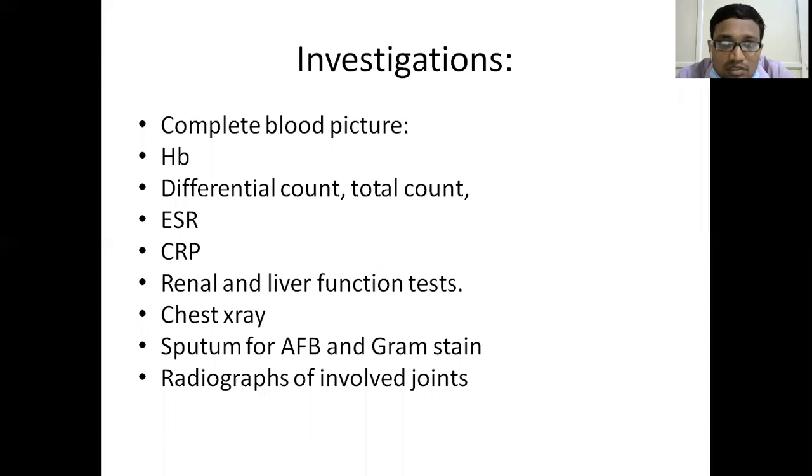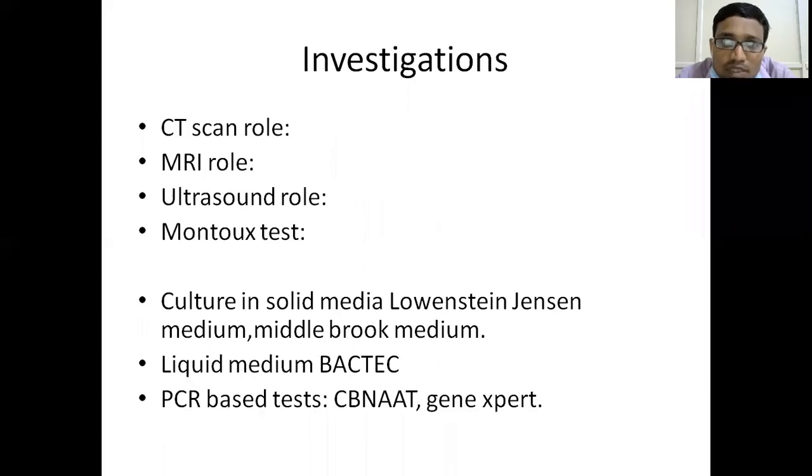And in investigation, we have to go for the radiographs of the involved joints. Involved joints will tell us some features. In the radiographs, we can pick up some lesions which are suggestive of tuberculosis. But confirmation cannot be done by radiographs or by CTs or by MRIs or ultrasounds. It is only biopsy and culture of the organism, which is the gold standard for diagnosing an infection of tuberculosis.